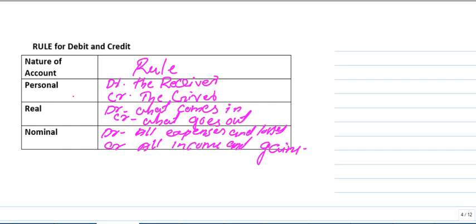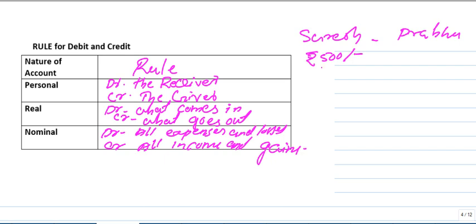Okay, what's a personal account? Debit the receiver, credit the giver. Real account: debit what comes in, credit what goes out. Nominal account: debit all expenses and losses, credit all income and gains. So the debtor-creditor transaction is coming in our second story, Suresh and Prabhu. That means Suresh borrowed some amount from Prabhu. How much was it? 500 rupees.